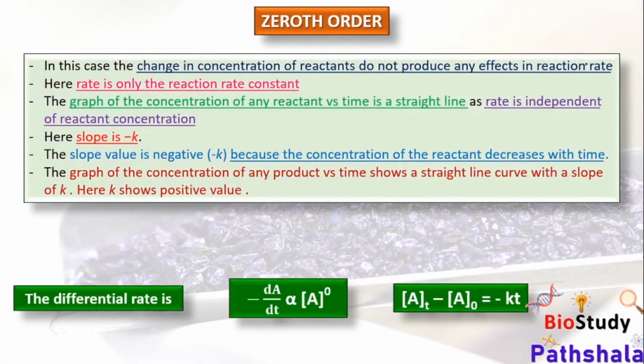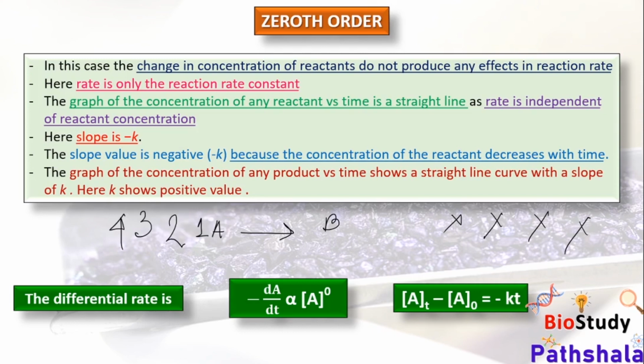So the detail of 0th order. As we have learned, in case of 0th order, a change in the concentration of the reactants does not produce any effect on the reaction rate. That means if we assume A to B, if the concentration of A is 1, the reaction rate will be, suppose, X. If the concentration of reactants is 2, again the reaction rate will be X. If it is 3, again X. If it is 4, again X. That means here there is no change in the reaction rate.